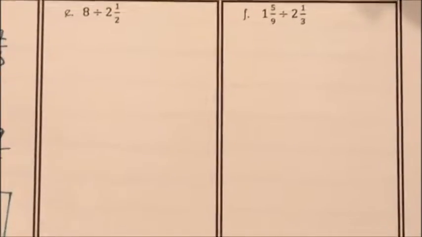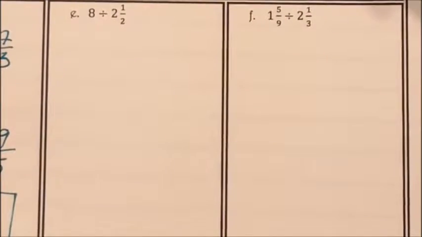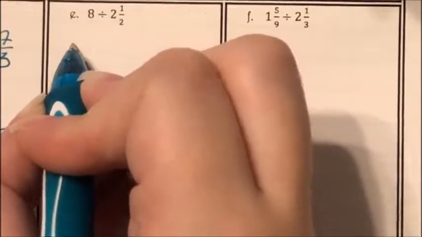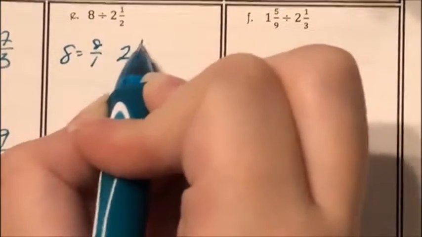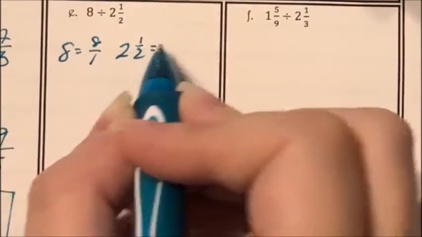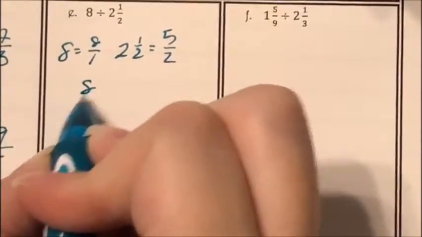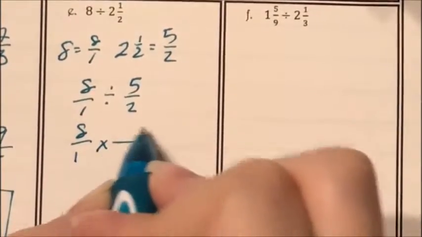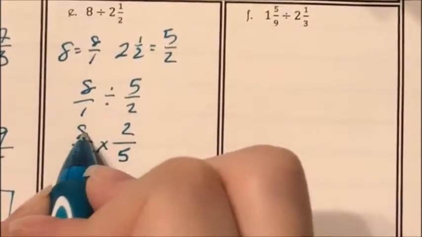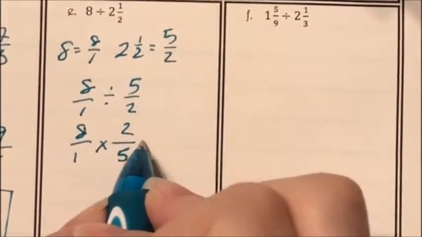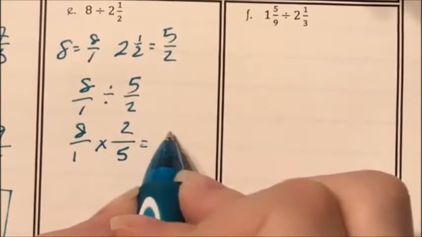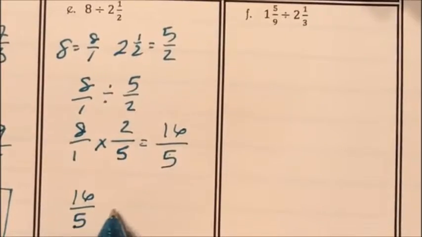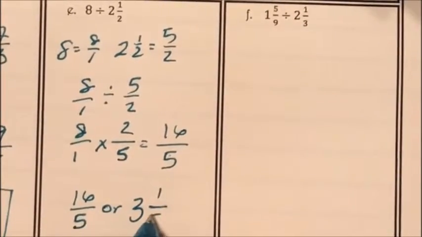Letter E says 8 divided by 2 1/2. So 8 I'm just going to rewrite as 8 over 1. 2 1/2. 2 times 2 is 4, plus 1 is 5. So we get 8 over 1 divided by 5/2. Keep my first, change my sign, flip my second fraction. I cannot simplify, so I just multiply straight across. 8 times 2 is 16. 1 times 5 is 5. So I get 16/5, or 3 1/5.